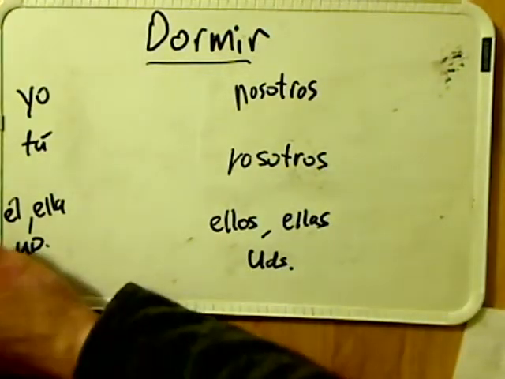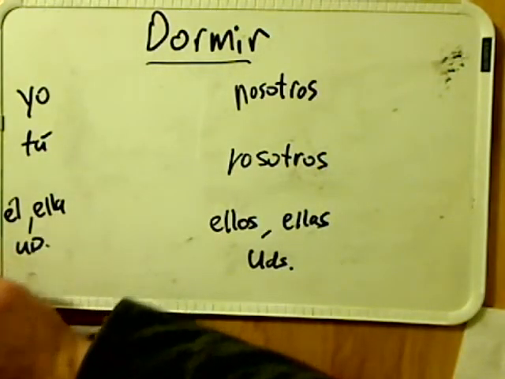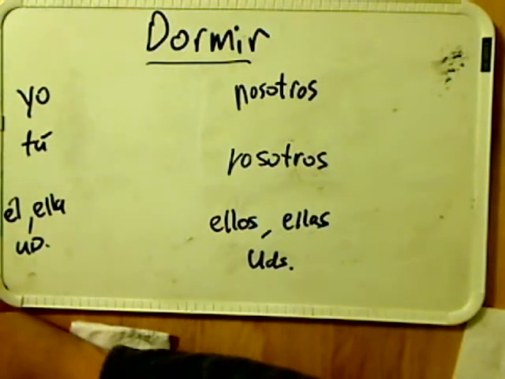The verb dormir, which is to sleep in Spanish, also is an IR verb that stem changes in the present tense. If you remember your conjugation of the present tense, it would be yo duermo, tú duermes, él duerme, nosotros dormimos, vosotros dormís, y ellos, ellas, ustedes duermen.